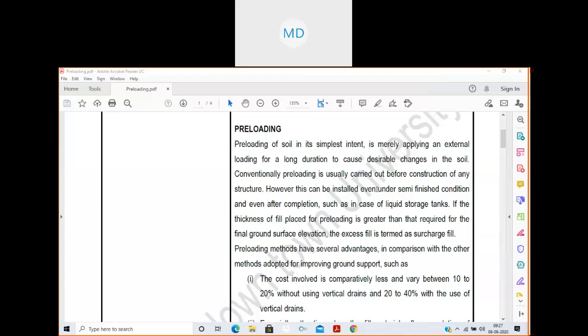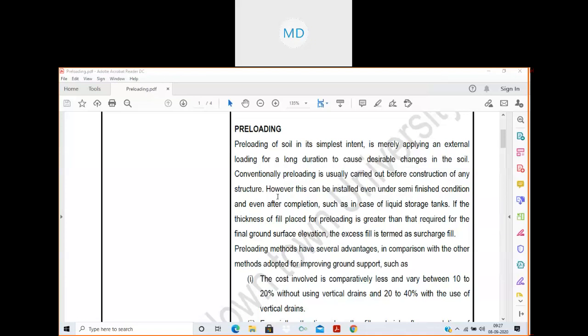Conventionally, preloading is usually carried out before construction of any structure. However, this can be installed even under semi-finished condition and even after completion, such as in case of liquid storage tank. So before I have told you it is generally used before construction of any structure. But in some cases, like if it is a liquid storage tank, and some other storage tanks, we can do the process even when the work is semi-finished or it is completely finished.